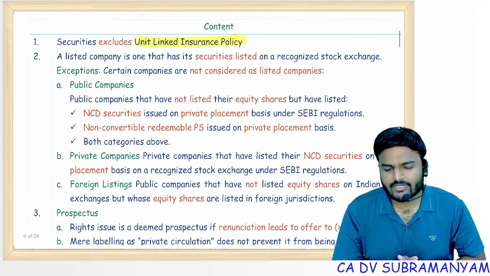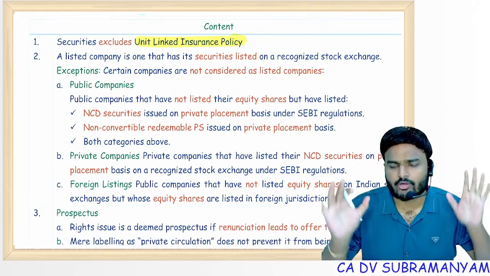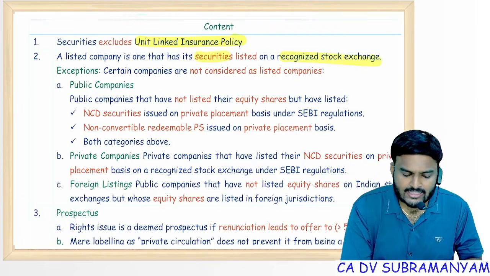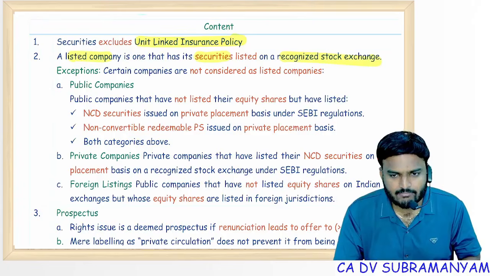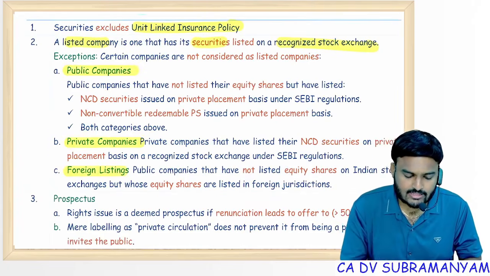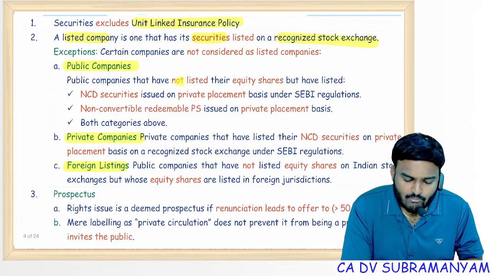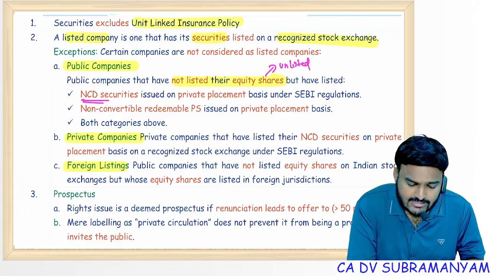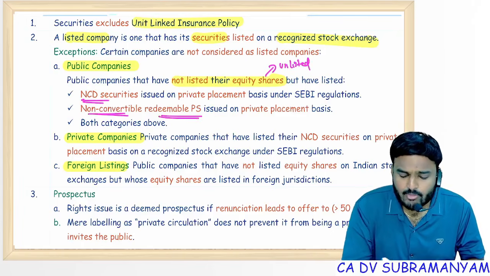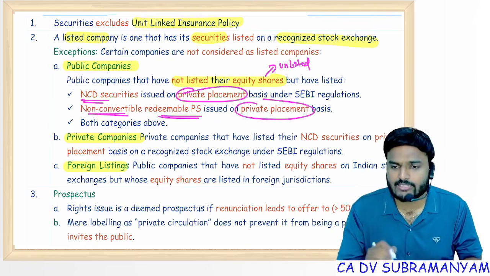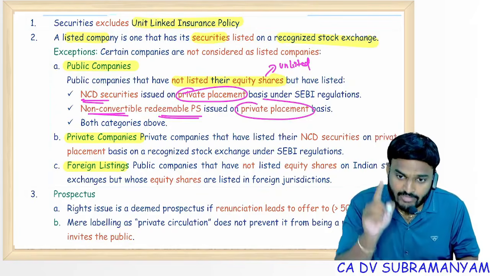Listed company identification, very, very important. Generally, if any of its securities are listed on any recognized stock exchange, then the company is known as a listed company. But the following 3 companies are not listed companies. Which 3 companies? Let's see. Public company that has not listed its equity shares. That means equity shares unlisted. But what is listed? NCD and non-convertible redeemable preference shares. Both must be issued on private placement basis only. Not public offer, private placement only.